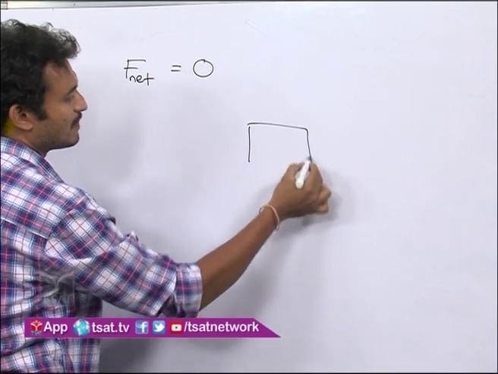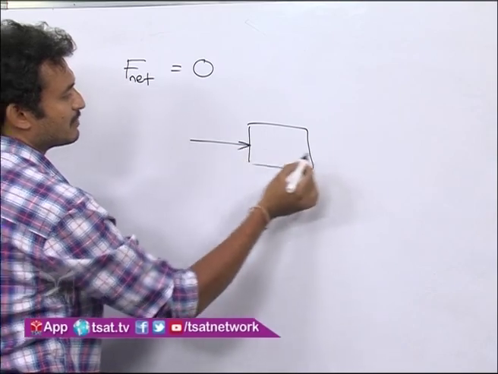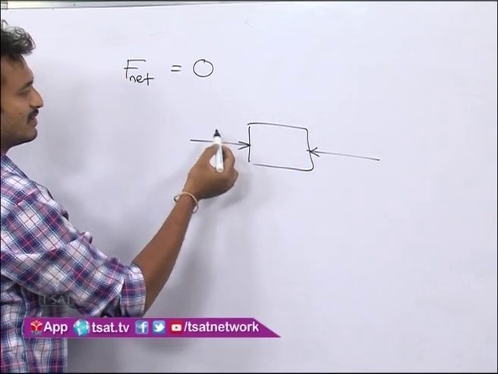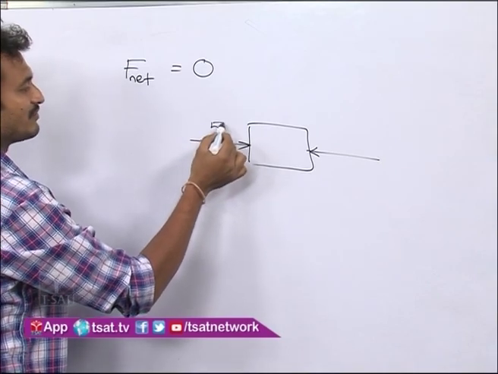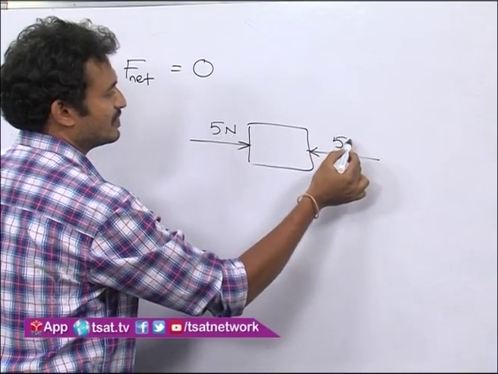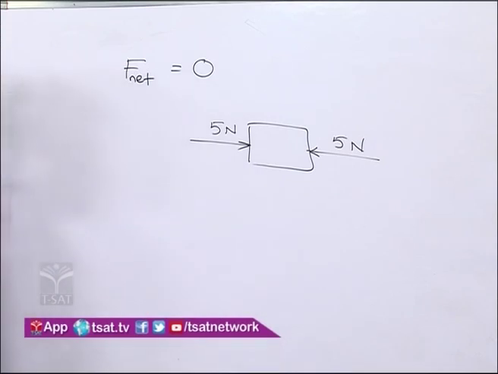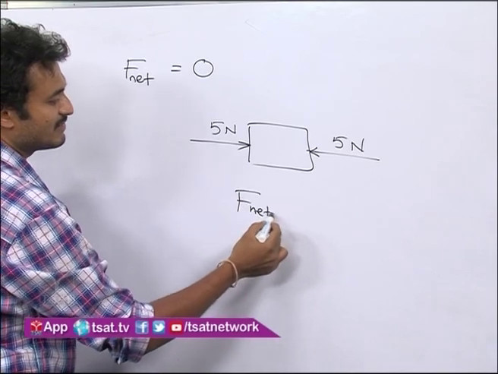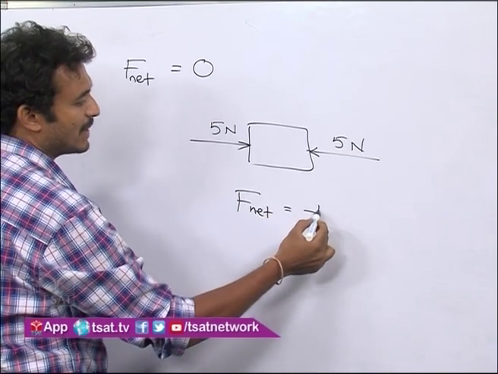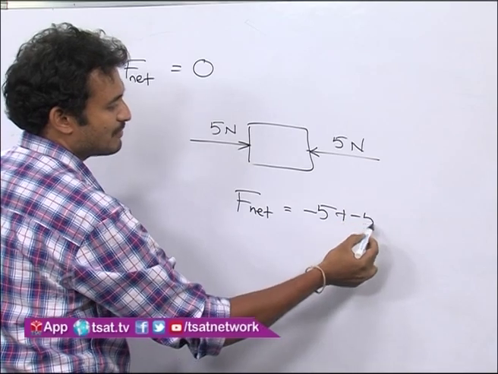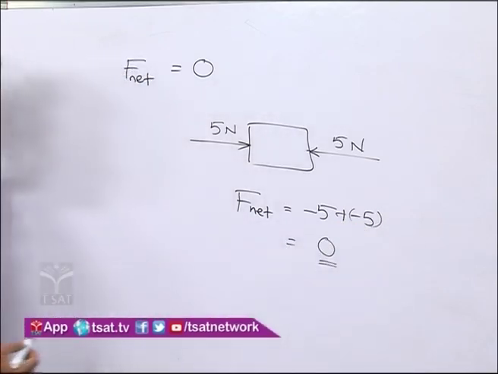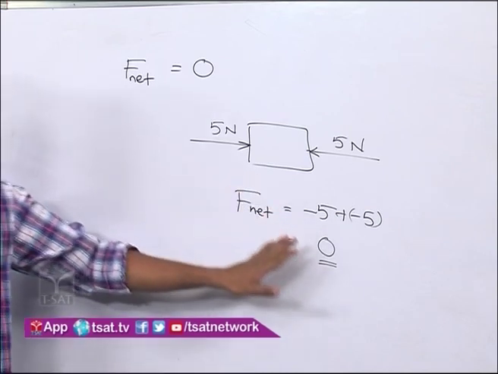Take an object, apply forces on both sides in opposite direction with the same magnitude, 5 newtons and 5 newtons, same magnitude and opposite direction. Then what happens to the net force in this case? F net is equal to minus 5 plus 5, that is equal to 0. The total force acting on this object is 0.